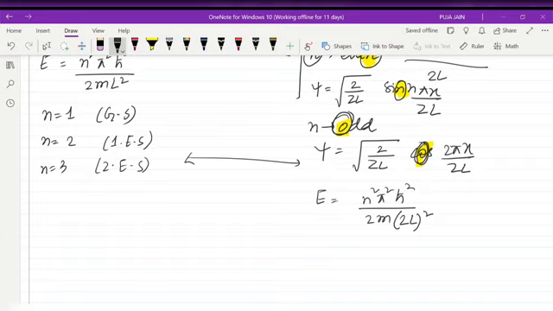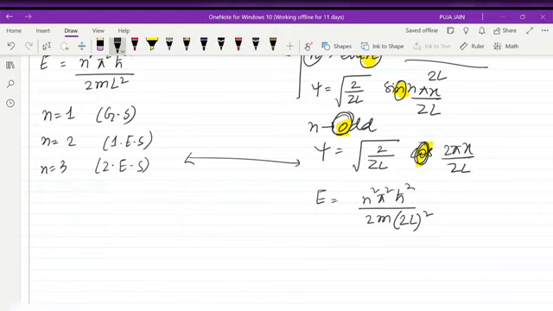See, n cannot be 0, right? If n is 0, energy is 0. Can it ever be possible that the energy of a particle is 0? That is not possible. It would mean the position and momentum of a particle can be determined simultaneously, but that is not possible. What does Heisenberg's uncertainty principle say? That the particle's position and momentum cannot be calculated simultaneously. So energy E cannot be 0. The minimum value of E I can get is by putting n equals to 1. So this is my ground state energy. For the first excited state energy, I will put n equals to 2.